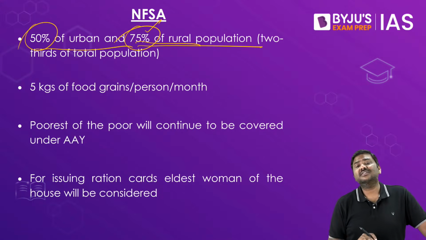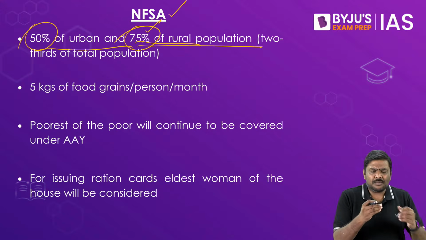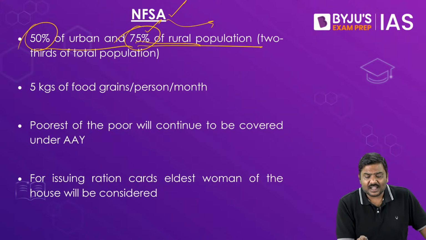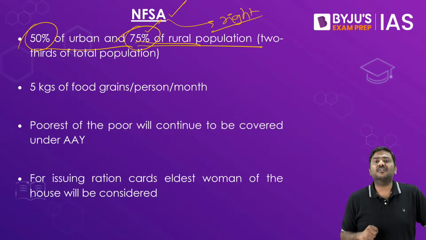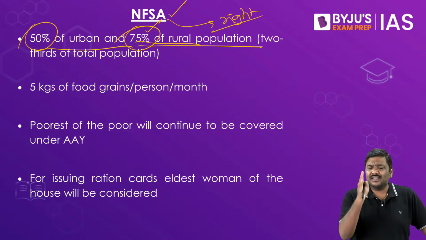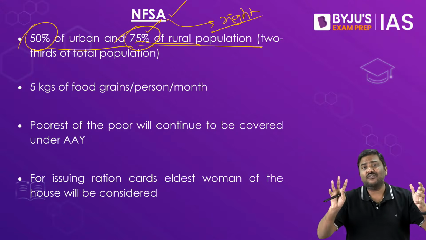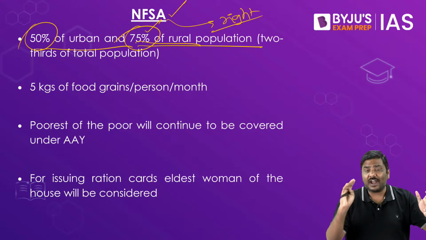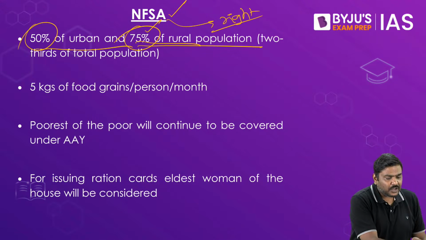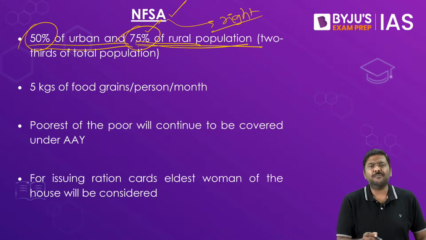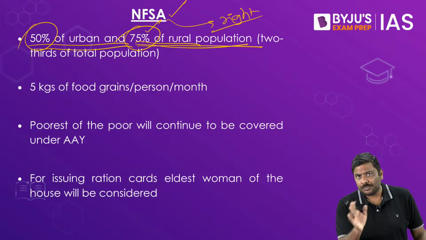And moreover, please understand this. Under the National Food Security Act, these are not simply benefits given by the government. Government simply says this is the right of the beneficiaries. This is the entitlement of the beneficiaries. Government is not doing any favor. It is the right of these beneficiaries. Rather than having a welfare approach, now we are having an entitlement approach or rights approach here. So 50% of urban population would be covered, and 75% of rural population would be covered.